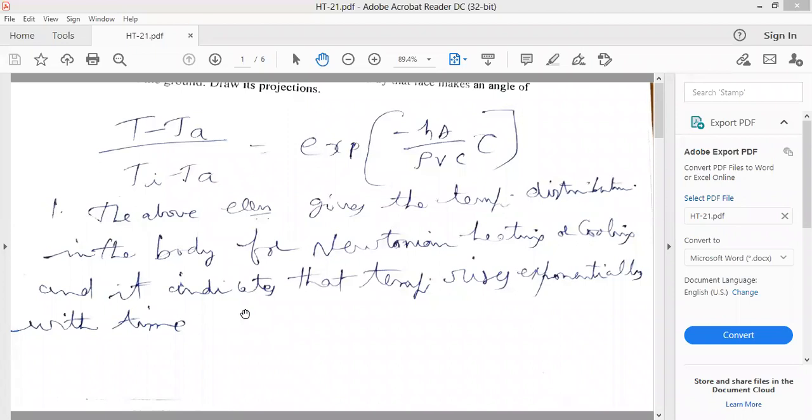If you observe this equation, the temperature rises exponentially with time, e to the power minus hA into tau. That's why it indicates the temperature rises exponentially with time.